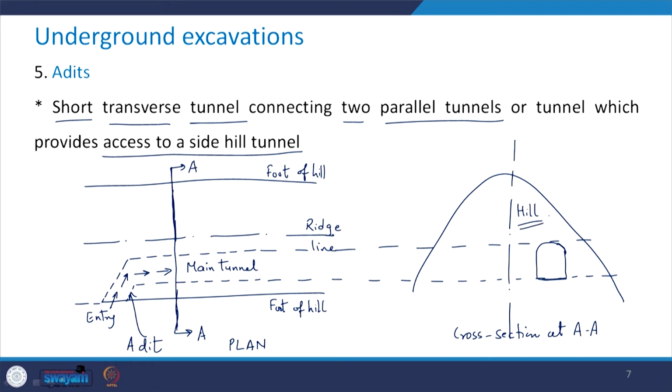So this is the short transverse tunnel connecting either two parallel tunnels or a tunnel which provides access to the side hill tunnel. Here I have shown one example of this access to the side hill tunnel. So this portion is what is called the adit.